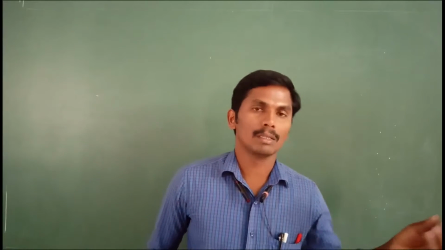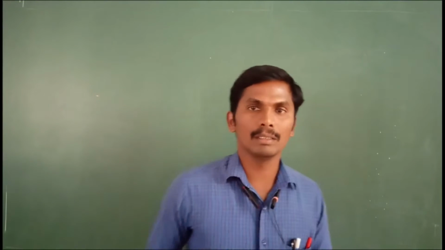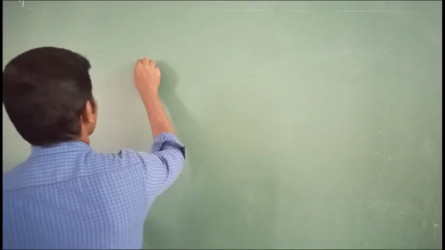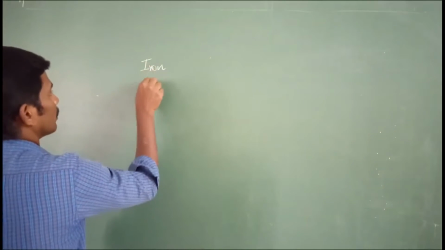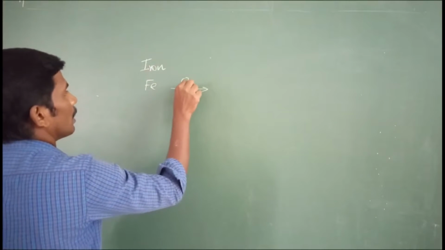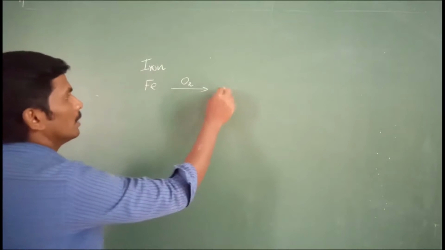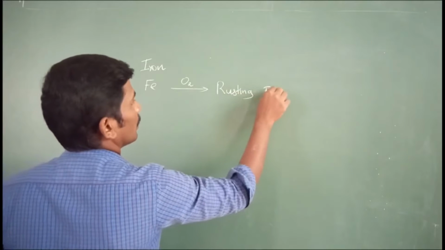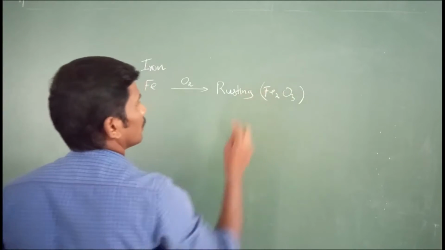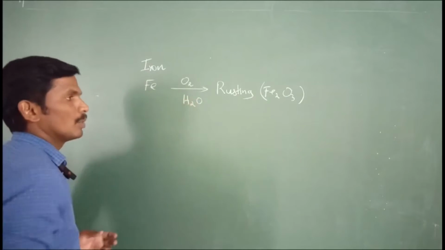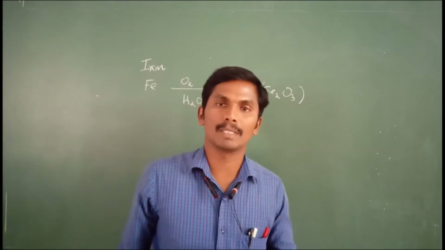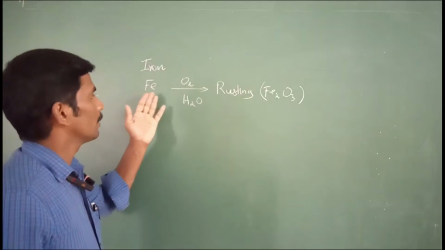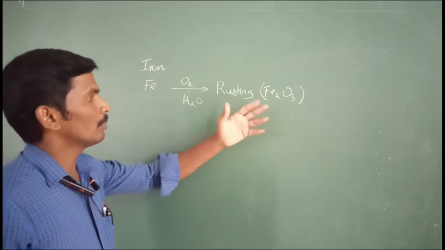For example, the iron material present in the window, the door or the table is mainly made of iron. This iron, Fe, is combined with oxygen to form rust. That is, rusting takes place. It may be Fe2O3, in the presence of water. It is moisture only. The reaction takes place. So pure iron combined with atmospheric substances to form a new compound, rust.